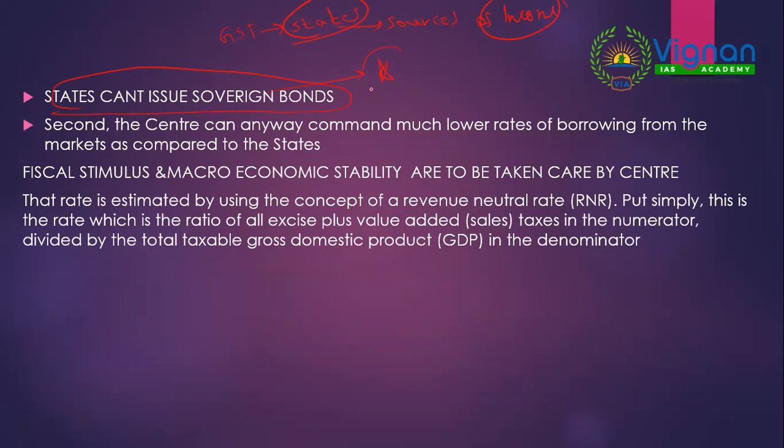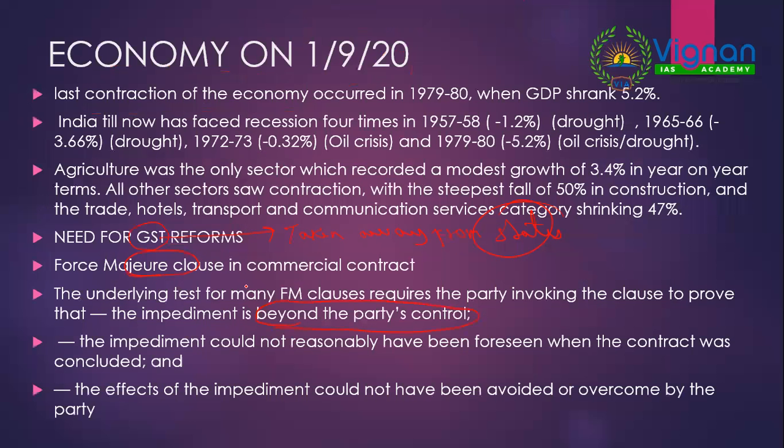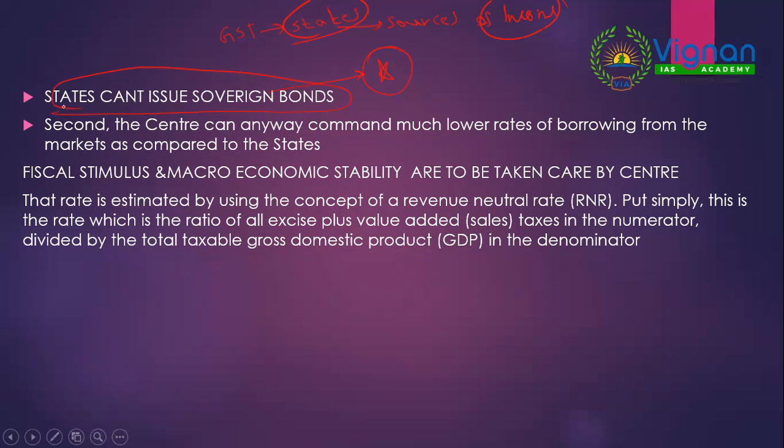This is given in a newspaper, and this is the exact statement that UPSC picks out. It's not going to ask you how much GST is pending from the center to states. It's not going to ask that. So first of all, states can't issue sovereign bonds. Then the center can decide low rates of borrowing, whereas states don't have the power to do that.